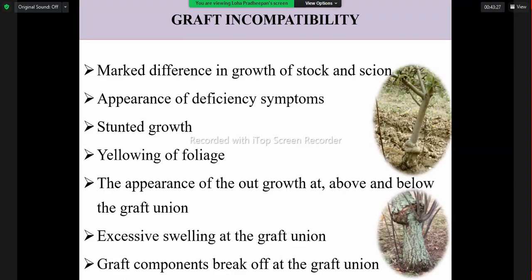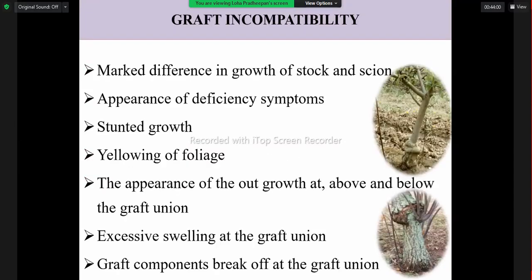Also, in the cut portion or joint portion, swelling over or below the joint can be seen, because the translocation is affected. Initially it shows success, but at a later stage the grafted portion shows swelling because of the translocation effect.